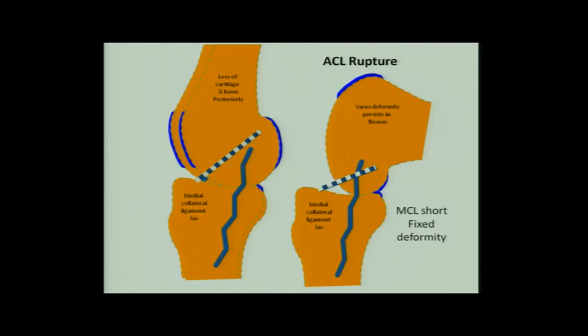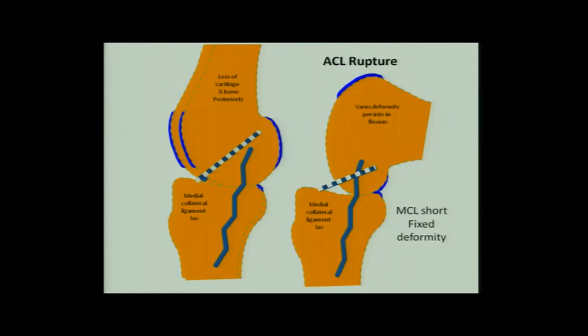This cartilage also disappears, and this ligament remains short and ultimately becomes fixed. So once it becomes fixed, then it is not anteromedial OA at all. Then it's a posteromedial osteoarthrosis. The treatment for these two things is entirely different.